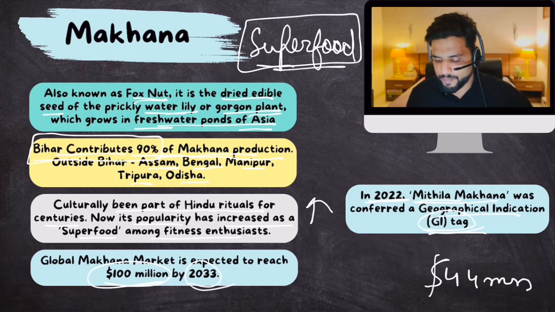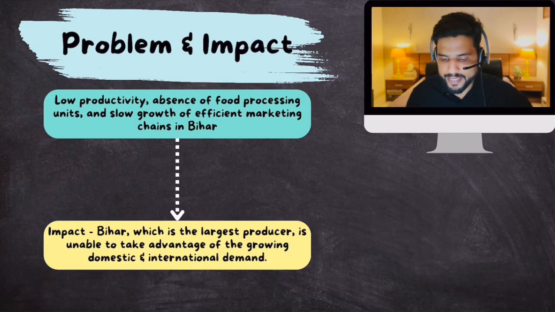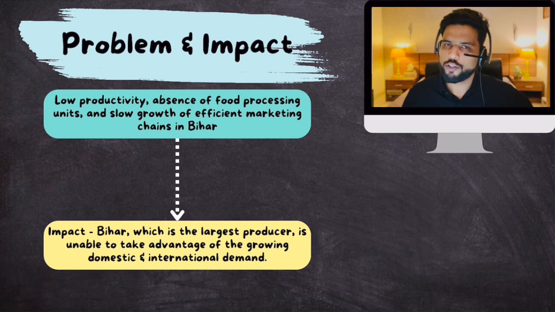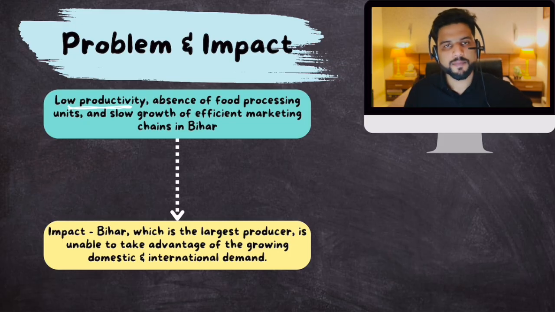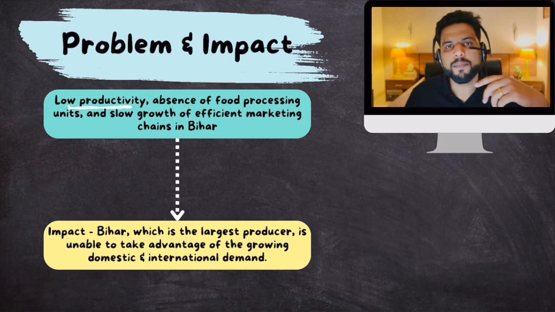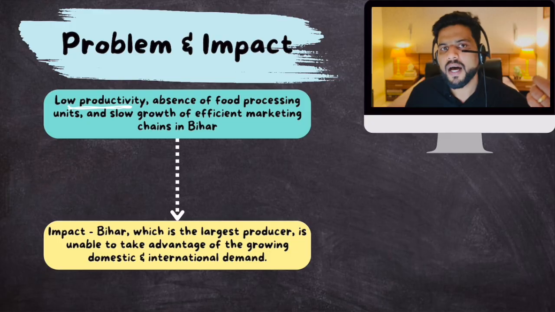Now, what is the problem then? Why do we need to set up a makhana board? Well, the thing is, Bihar has a lot of infrastructural challenges. Because of that, makhana farmers have faced low productivity. Plus, for the makhanas produced by these farmers within Bihar, there are no food processing plants.